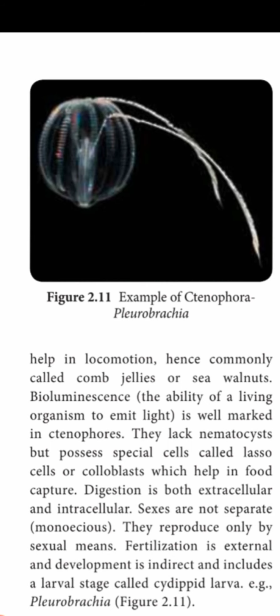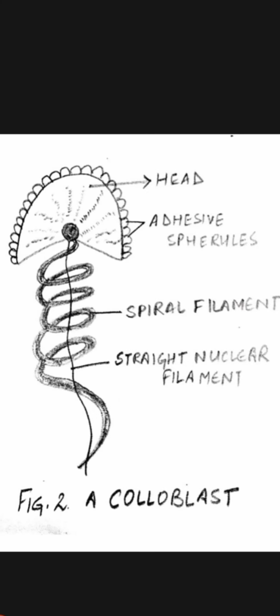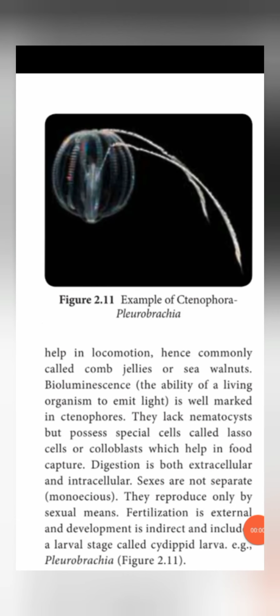Let me show you the structure of a colloblast. This is the structure of a colloblast. It has a head, adhesive spheres, spiral filament, straight nuclear filament, etc. It also helps in food capture, and the digestion is both extracellular and intracellular. There are two types of digestion, namely extracellular and intracellular.